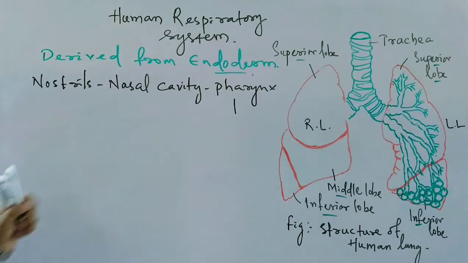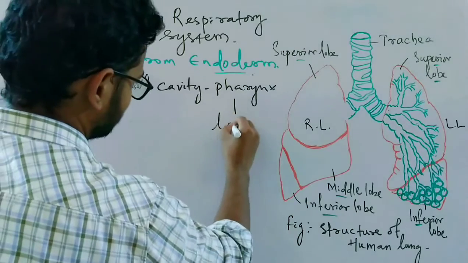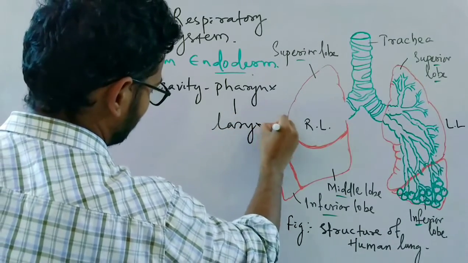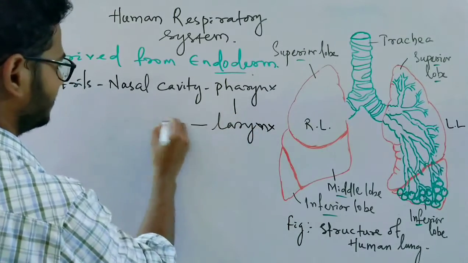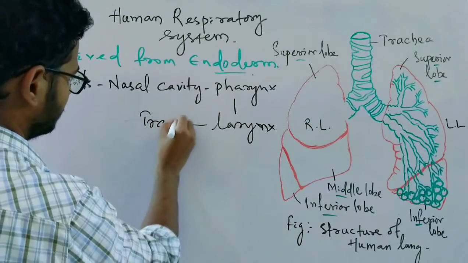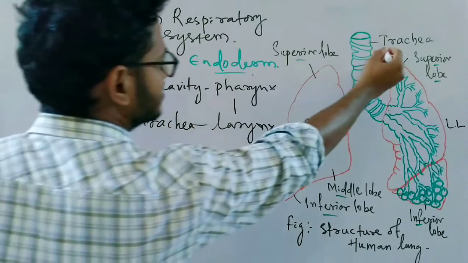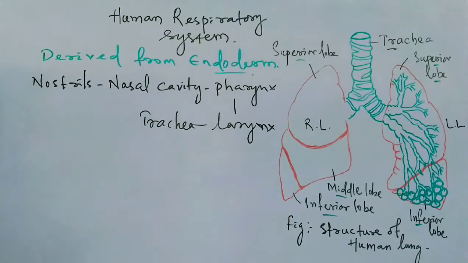In the pharynx it is particularly the nasopharynx, we can also say. Then to the larynx, or the first part of the trachea, then the trachea or windpipe as it is seen in the diagram.